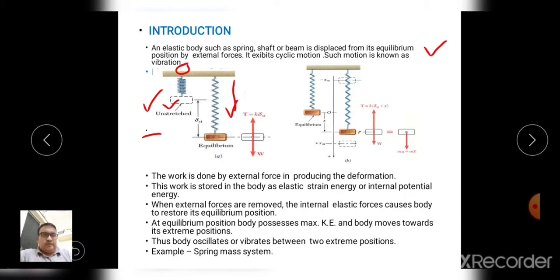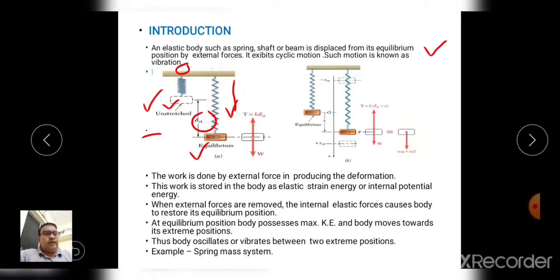One end of the spring is fixed, and to the other end we attach this mass, so there is elongation in the spring. Due to tension, the mass moves downward by a deflection, let's say delta, but at this point there is no vibration, just a static deflection of the spring.